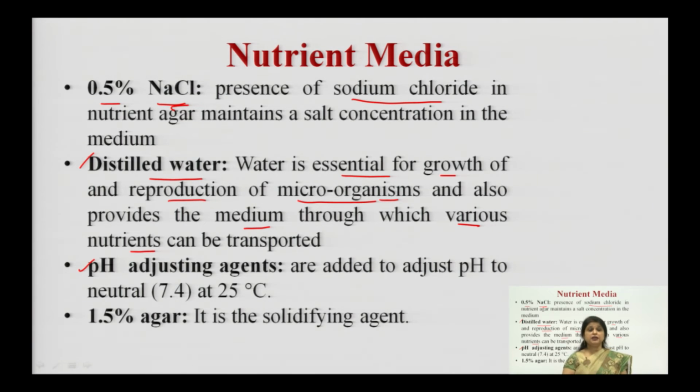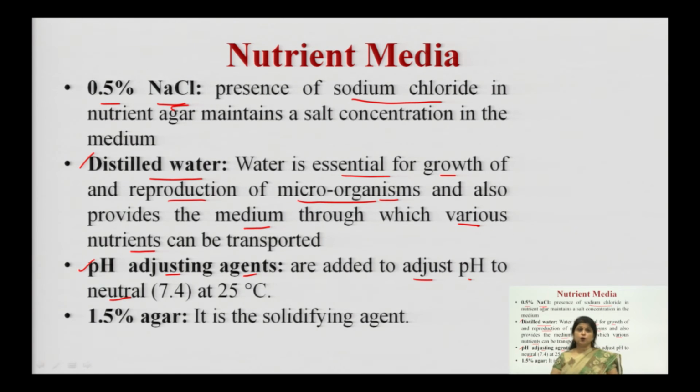Until we add the pH adjusting agents, those bacteria will not have the conditions in which they can grow. So, we always need to add pH adjusting agents, which adjust the pH to neutral.